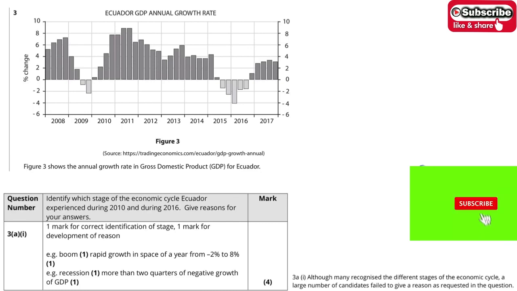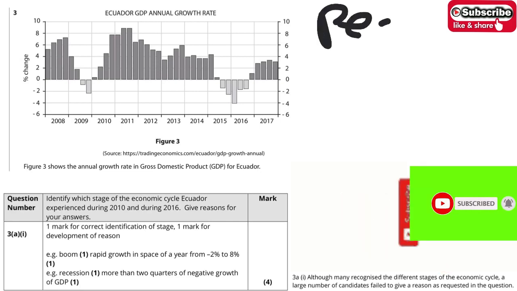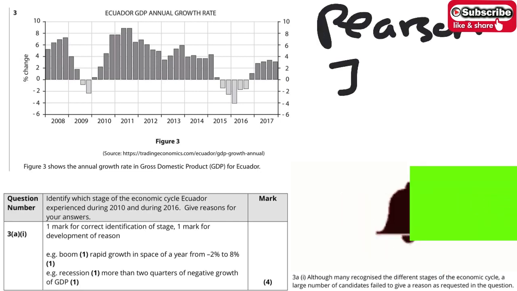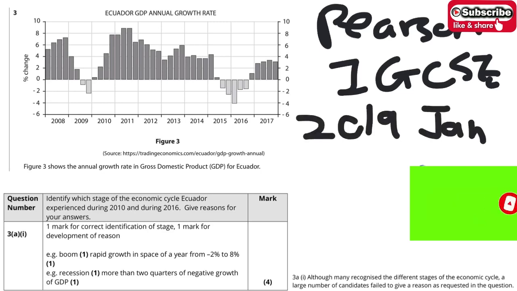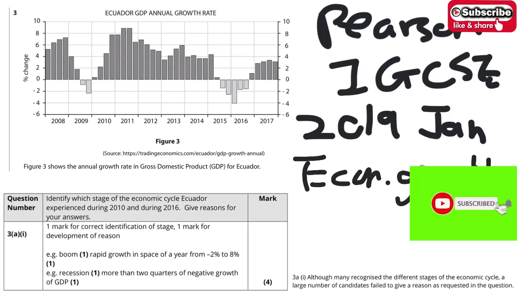So in this video, we are going to talk about the Pearson GCSE. The paper is taken from 2019 January. Today the topic is about economic growth and policy.